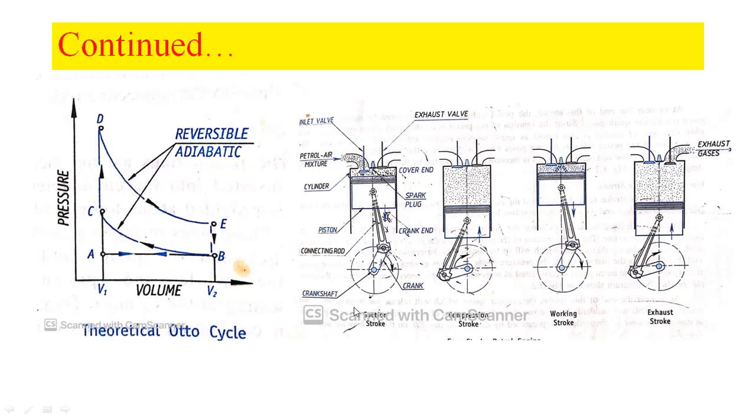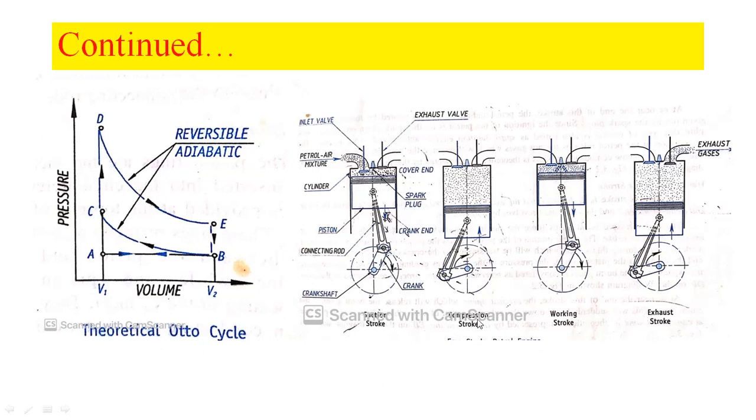First we shall explain the suction stroke. In the working of a 4-stroke petrol engine, you need to say like this: it works on the theoretical Otto cycle, also known as the constant volume heat addition cycle. 4 strokes are required to complete one working cycle.